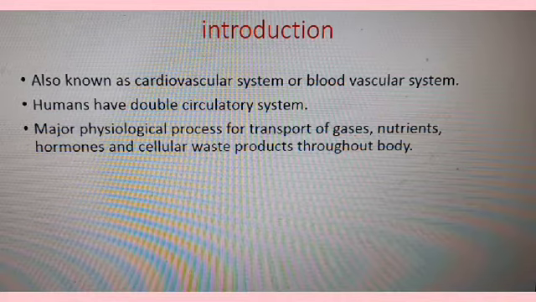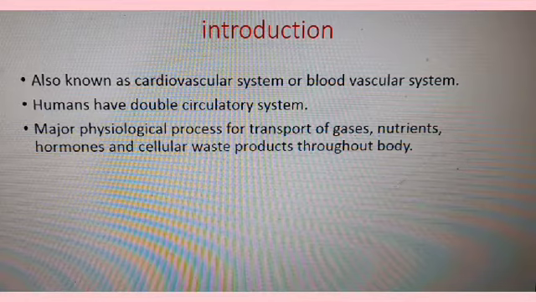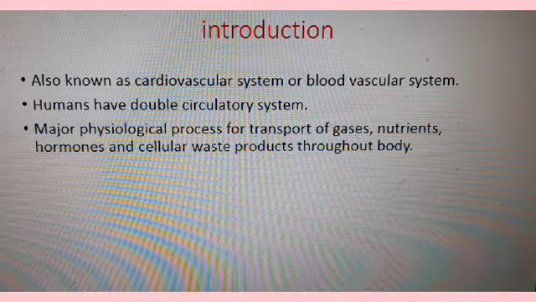Different types of organisms show different types of circulatory system. In humans, it is a double circulatory system because the blood passes through the heart 2 times to complete one complete blood flow. So this is known as the double circulatory system.